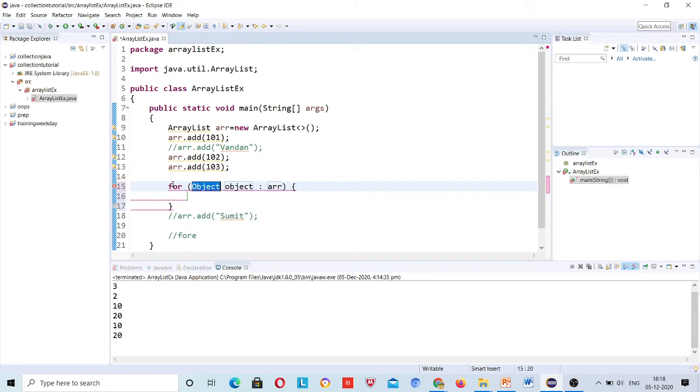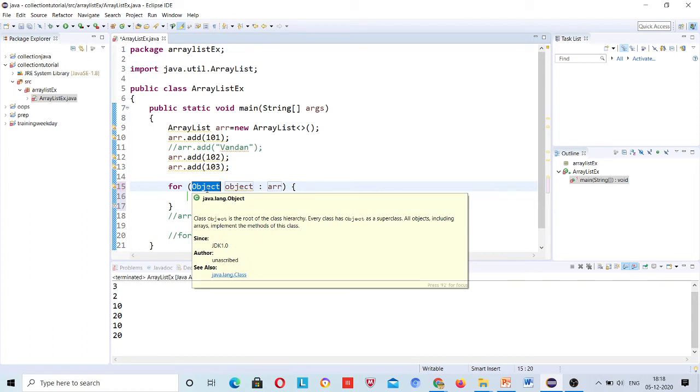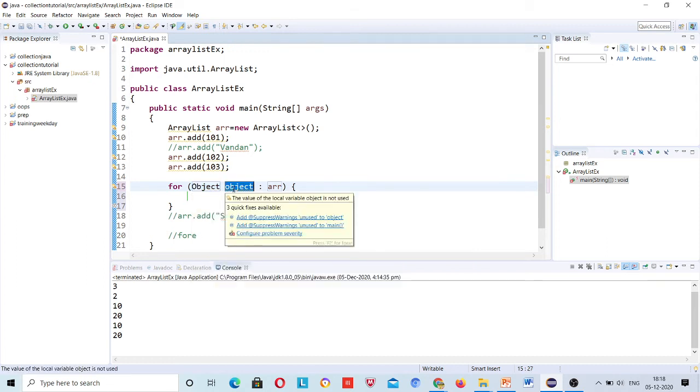See, Object is actually the superclass of all Java classes, right? So note down one point. If you are not sure what will be your return type, what type of data you are storing, then here you need to declare Object, right?